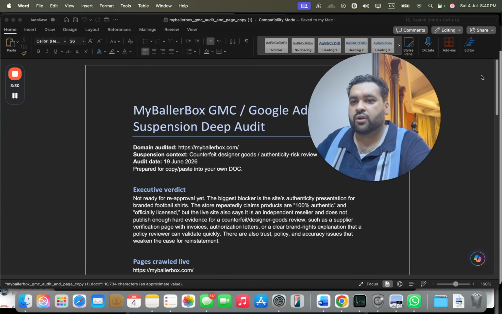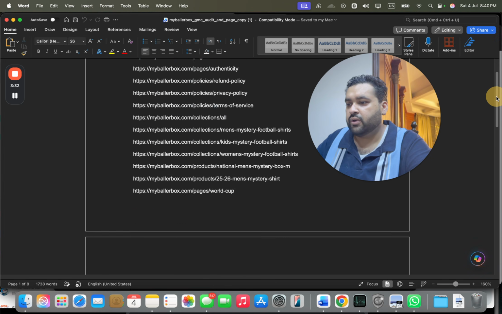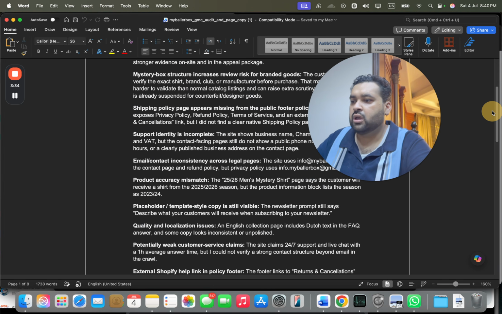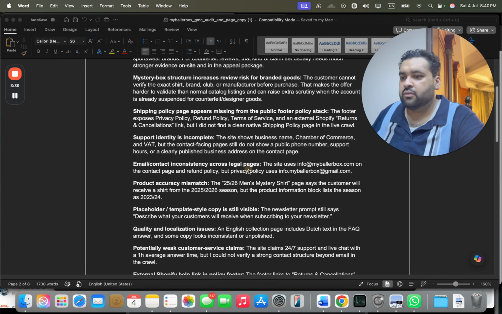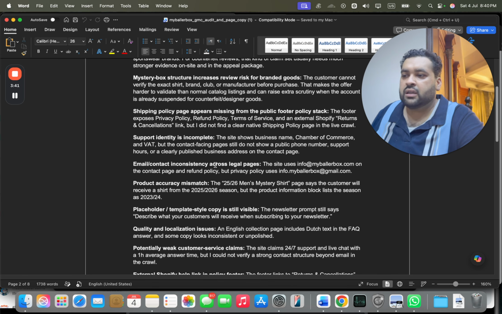This was one of the audits done by the team where the pages were crawled. Look around over here. There were a few factors. For instance, there was an inconsistency between the email across legal pages. The site uses this email address on the contact page and refund policy page, but the privacy policy page uses this one.